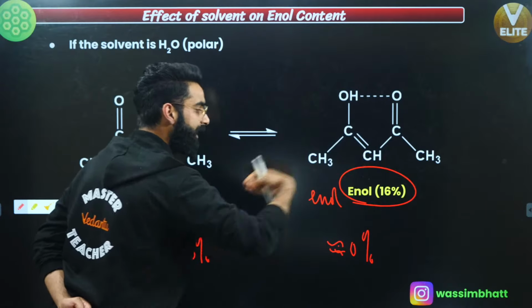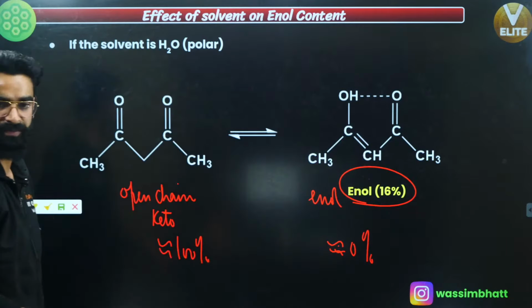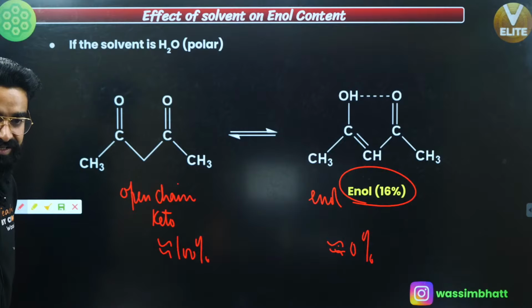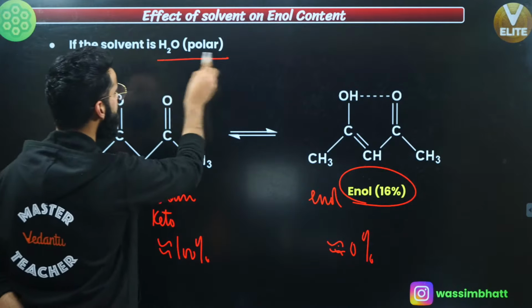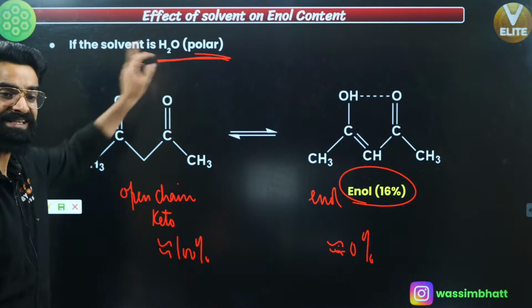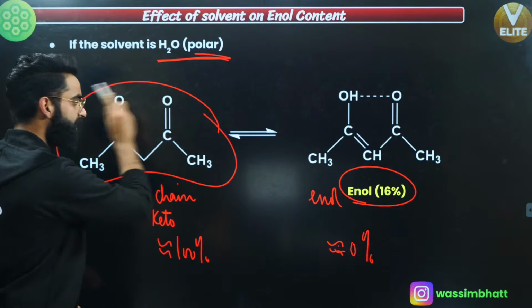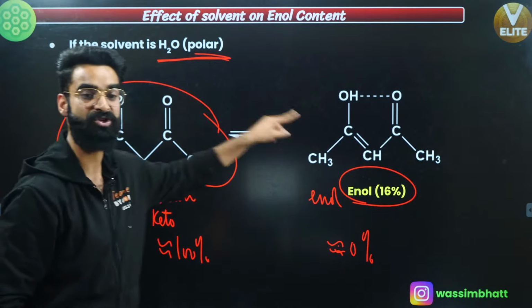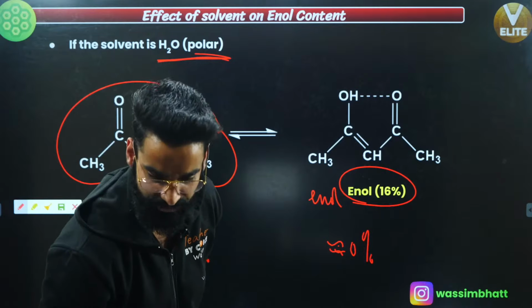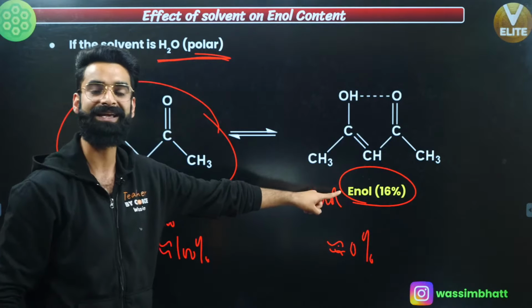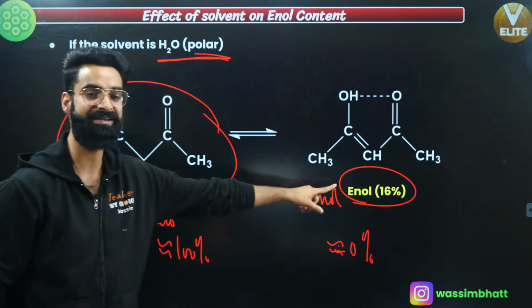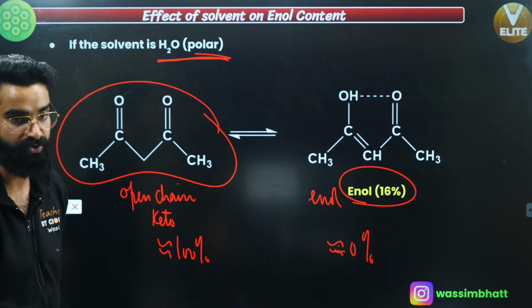But the point is, why is enol only 16% over here? Because you are using water as the solvent. Water itself can make hydrogen bonding with this one, which decreases the further formation of enol. That's why your enol content right here is less than 50%, which is your exact 16%. Yeah, I hope you got it.